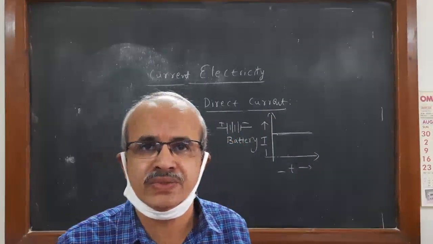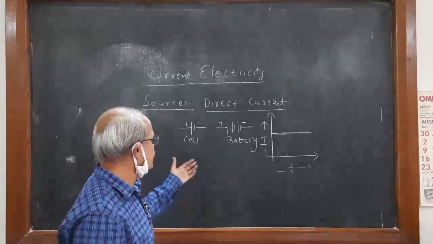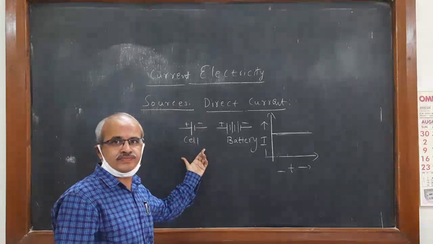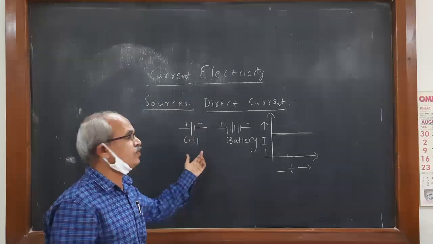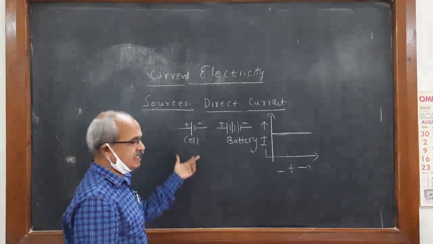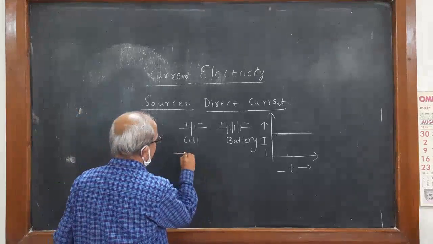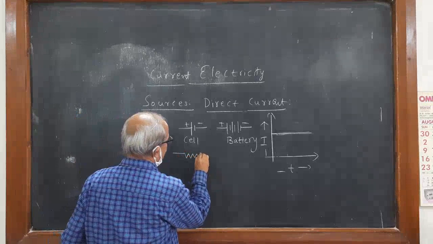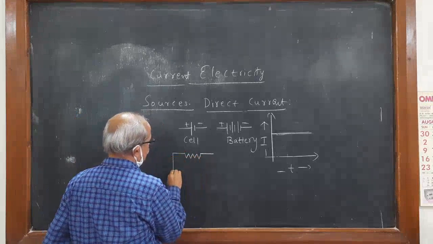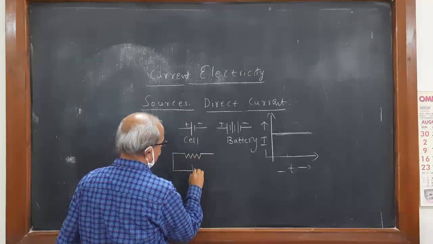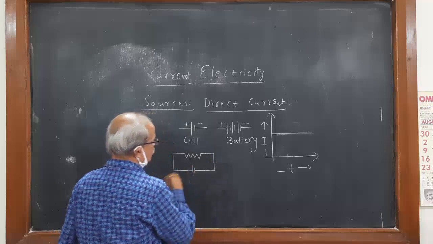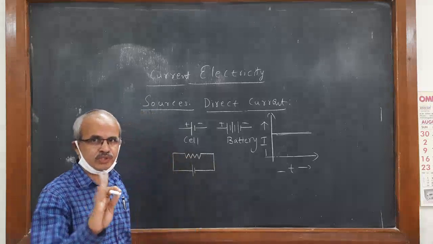Then direct current sources means what? You may take dry cells. So if you connect a dry cell in the circuit, suppose this is a conductor.